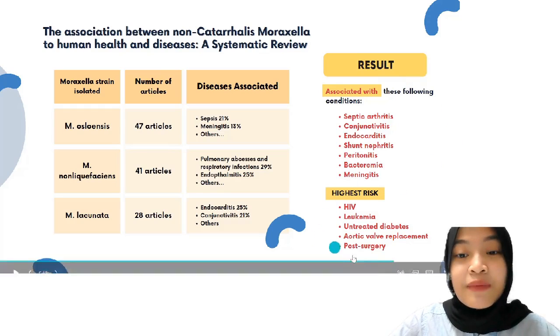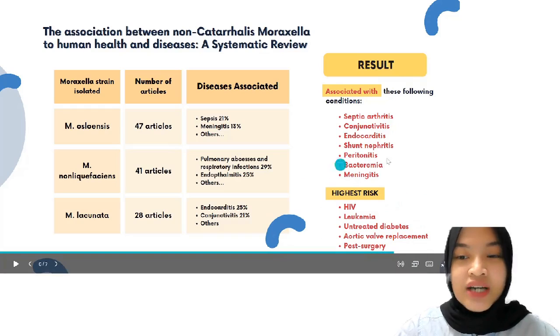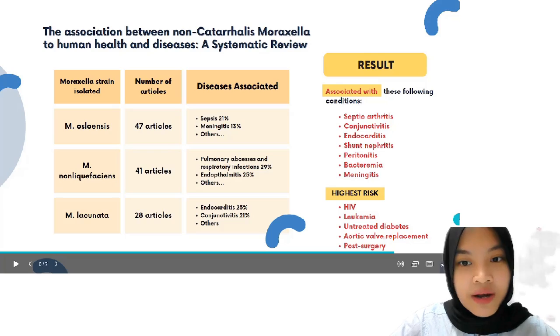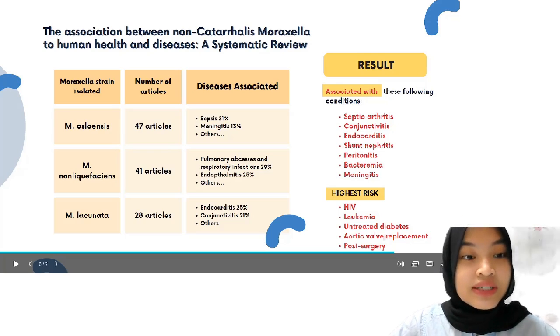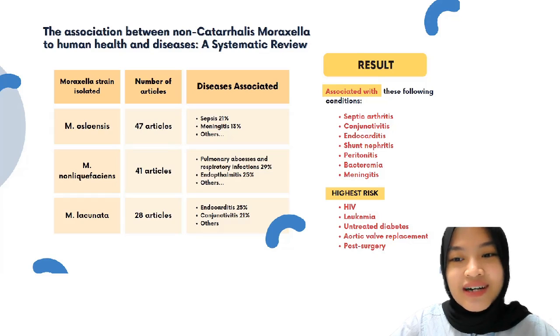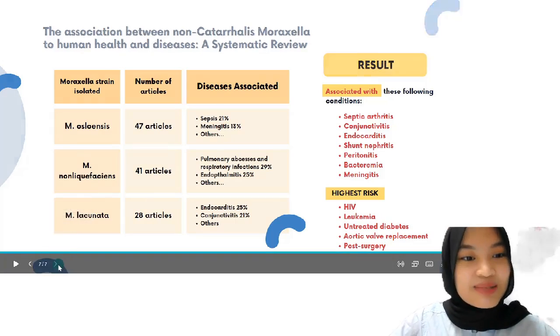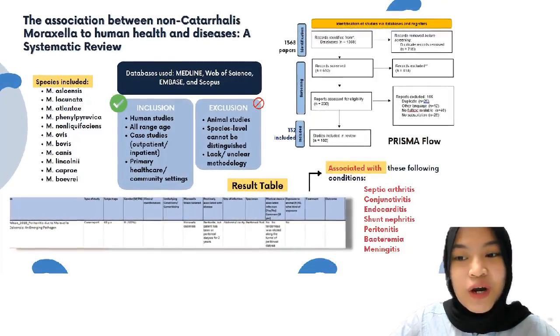And we also discovered that immunocompromised patients, such as those with HIV, leukemia, untreated diabetes, and so on, are more likely to develop Moraxella infections. And since some strains are resistant to certain types of antibiotics, only a few algorithms could treat them. Thus, we believe that more research is required to evaluate the treatments needed to achieve a better outcome. And hopefully, this paper could guide healthcare professionals in treating non-catarrhalis Moraxella infections and serve as the starting point for future research. And last but not least, a disease may be rare, but the hope should not be.